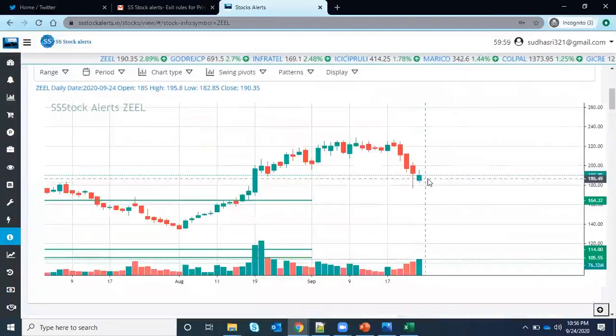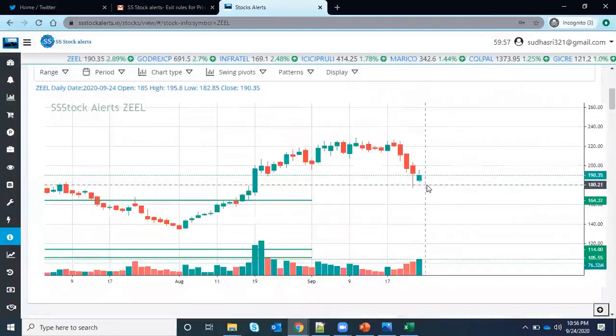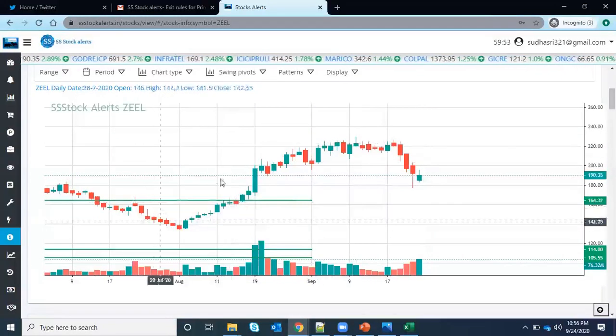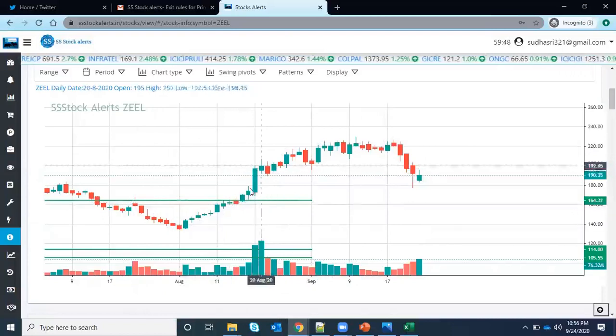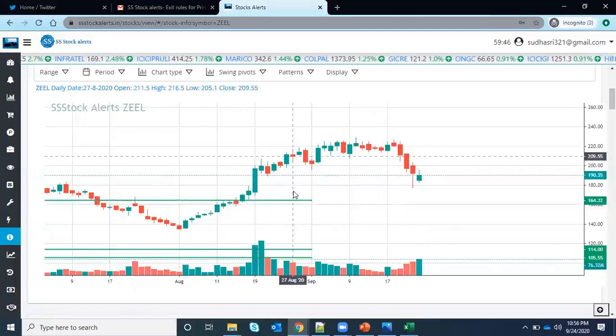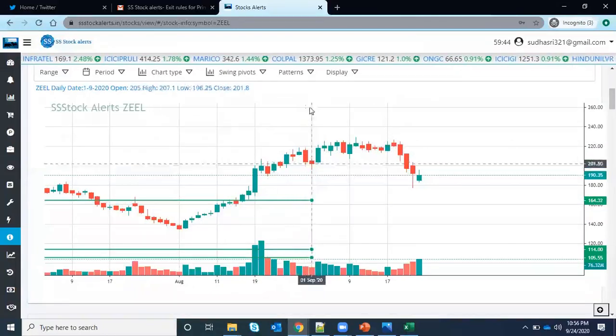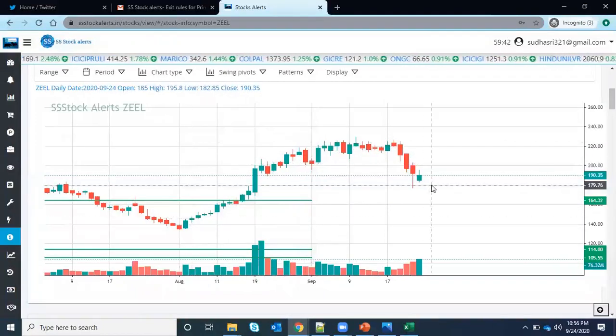So if you see this 175 level, if I'm drawing a line here, currently there is no adding of trend lines, that feature is not available. It is not a full-page chart, I'm only trying to automate everything. Even the trend line will be drawn automatically, so that is in implementation.